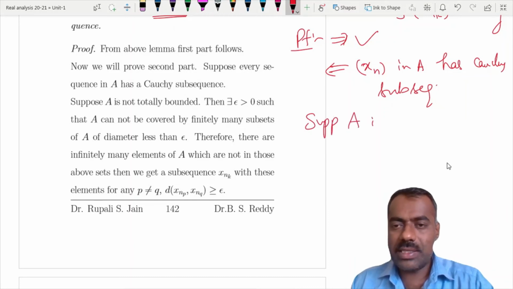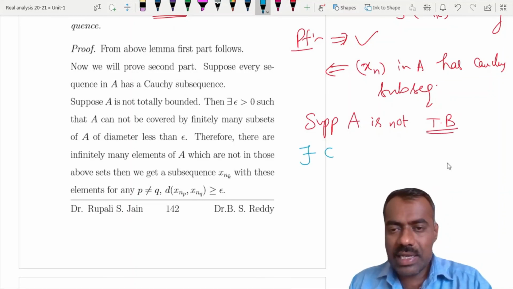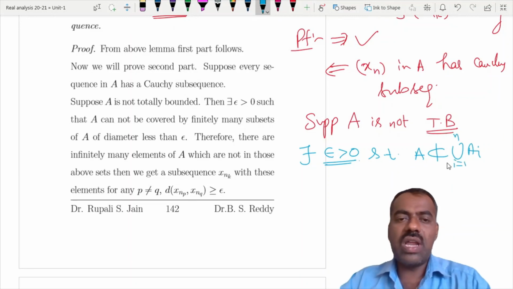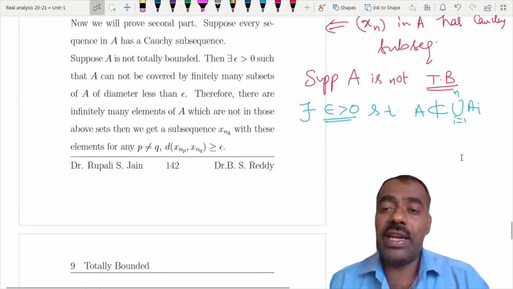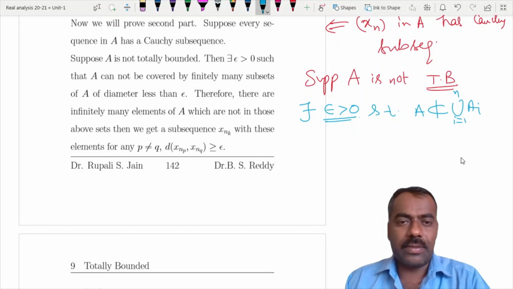Suppose A is not totally bounded. That means there exists at least one epsilon such that A is not covered by finitely many sets whose diameter is less than epsilon. So we cannot find a net with this epsilon.